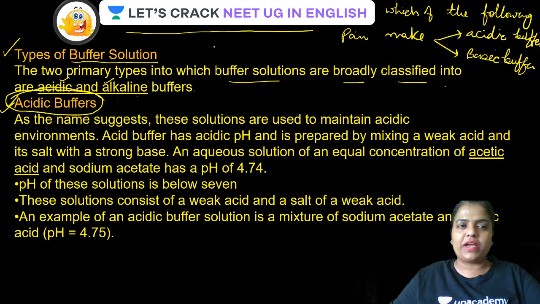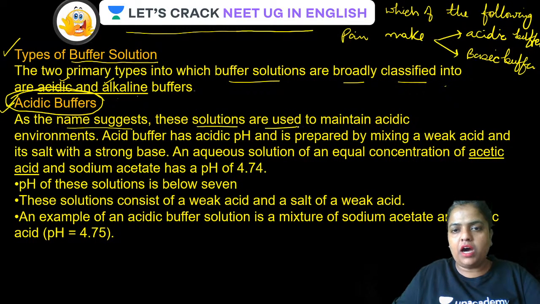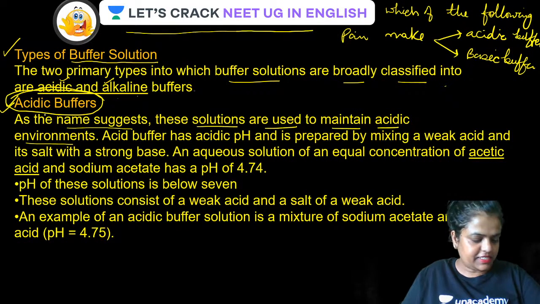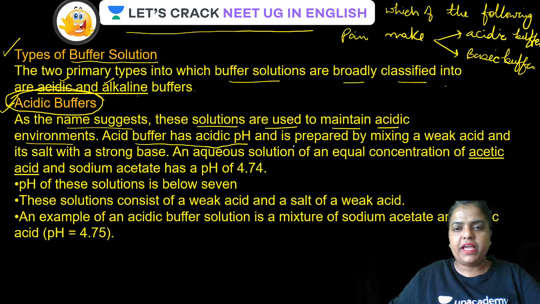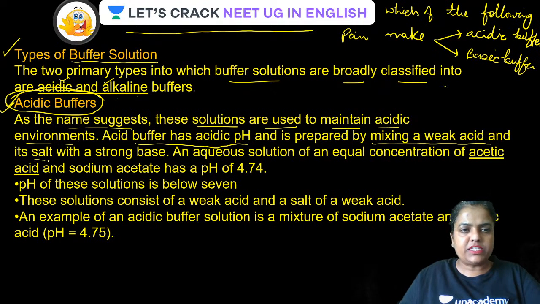Let us have a look at the screen for acidic buffer. As the name suggests, these solutions are used to maintain an acidic environment, because an acidic buffer has to have a pH less than 7. Is that clear, guys? Acidic buffer has acidic pH, that is less than 7, and is prepared by mixing a weak acid and its salt with a strong base.